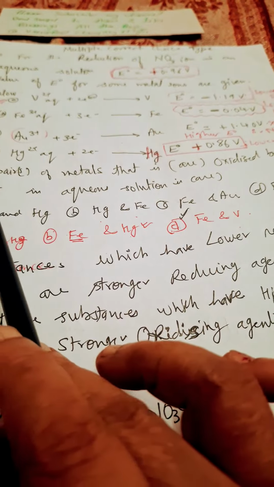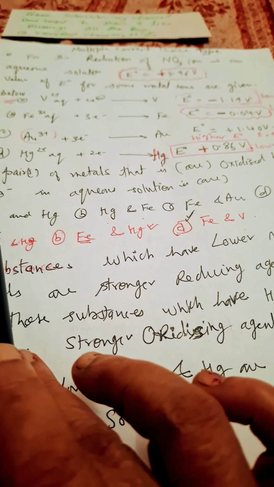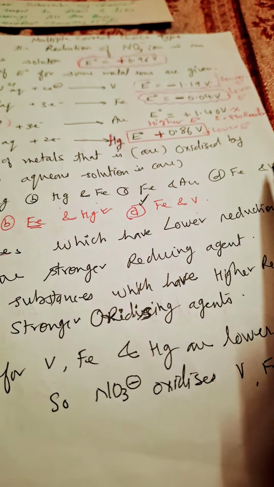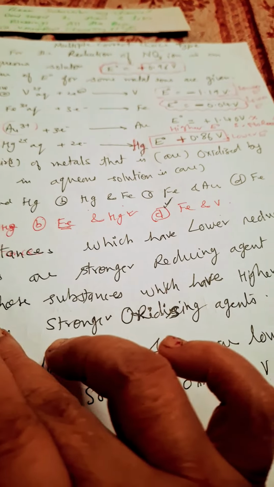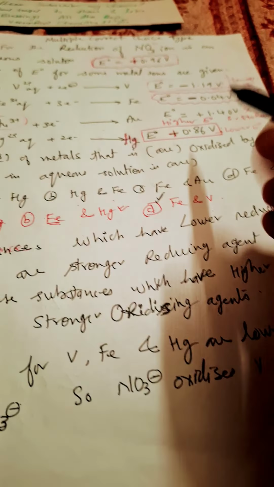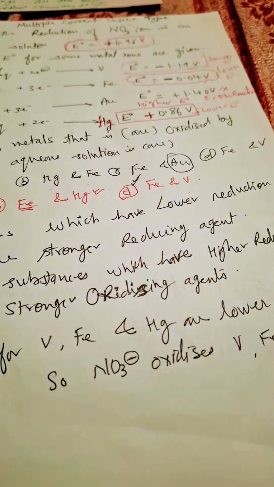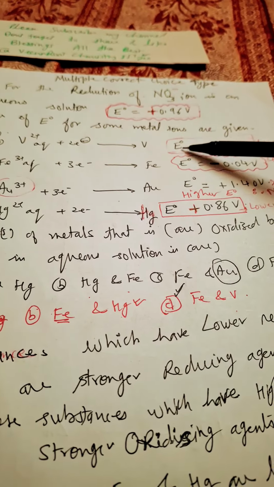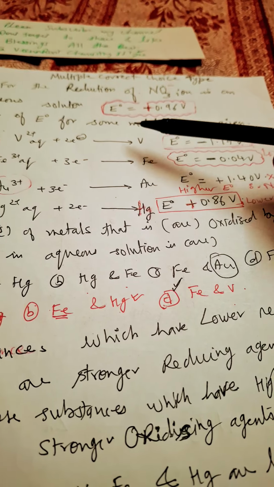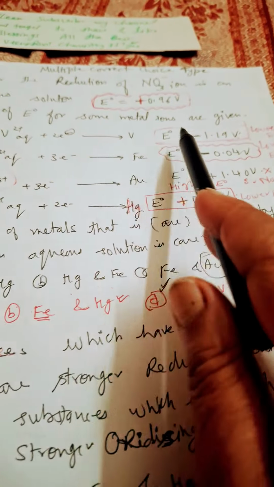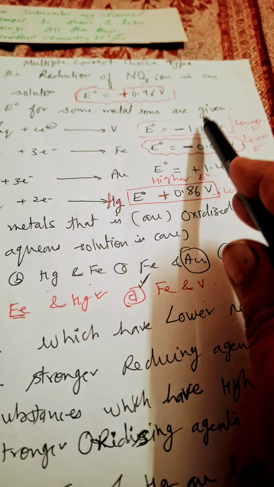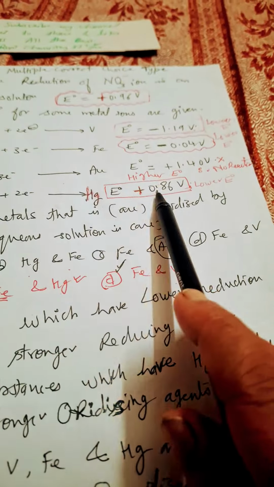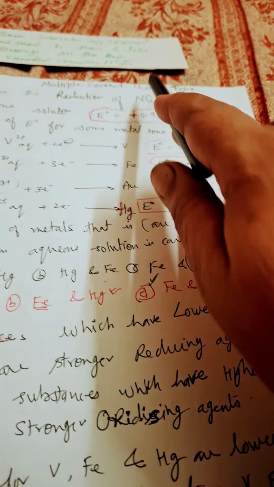So we will see nitrate ion with V and Hg, Hg and Fe, Fe and Au, Fe and V. So we will see that A, B and D are the correct options. Au is not applicable over here, because see here, this E naught for vanadium ion to vanadium is equal to minus 1.19. This is a lower value than this, and this is lower than this. The E naught value of Hg2 positive is also lower than the E naught of nitrate ion.